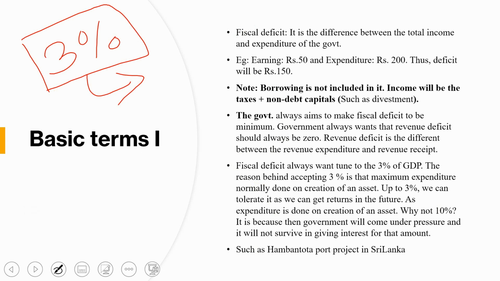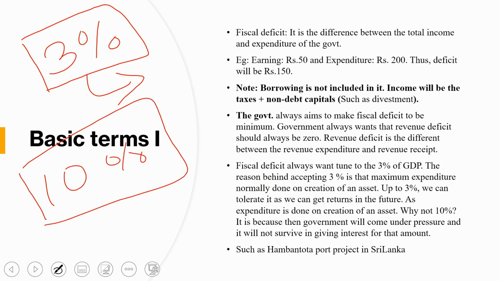Why not spend 10% on the creation of an asset? The reason is that 10% would be a huge amount, and it would be very difficult for the government to return all the money, and not only that, you have to return it with interest. The best example is the Hambantota port of Sri Lanka.